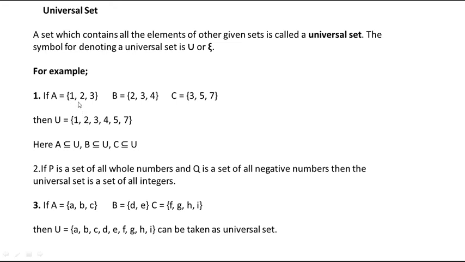A has 1, 2, 3 which are in U, B has 2, 3, 4 which are in U, and C has 3, 5, 7 which are in U. So all these elements will be in the universal set. Then we can say A is a subset of U, B is a subset of U, and C is a subset of U. All the sets are subsets of the universal set. So that is a universal set.